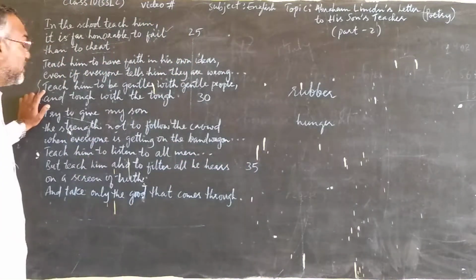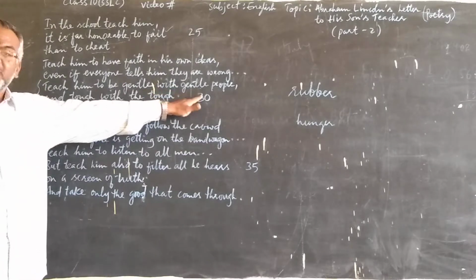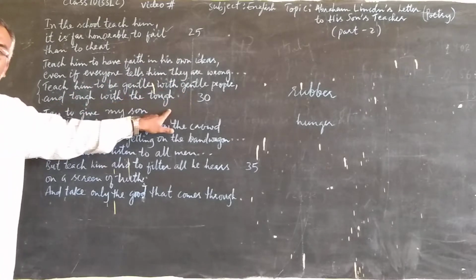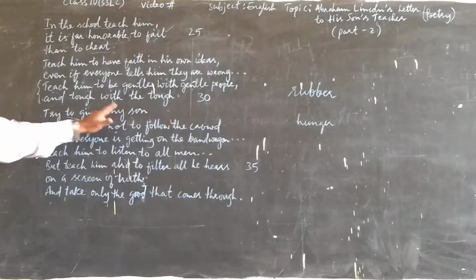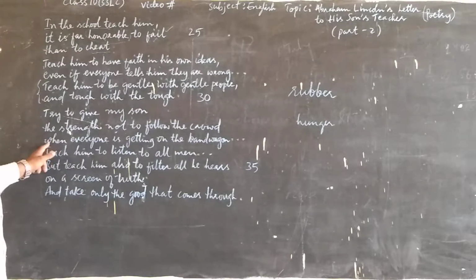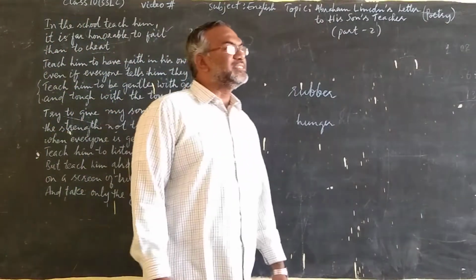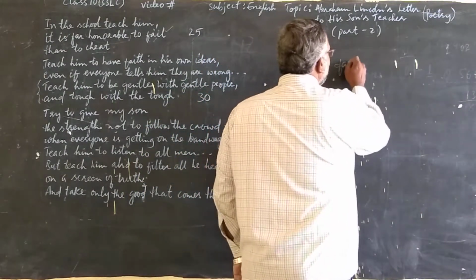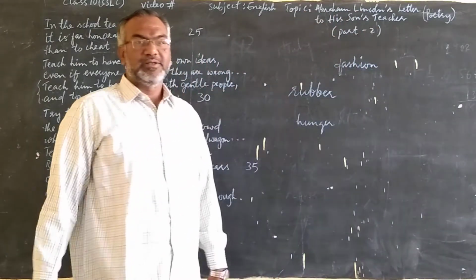He wants his son to learn from his teacher at school: teach him to be gentle with gentle people, good with good people, and tough with the tough people. Right? And then, try to give my son the strength not to follow the crowd. When everyone is getting on the bandwagon, he wants his son not to follow the fashion. He wants his son not to follow what is going on.